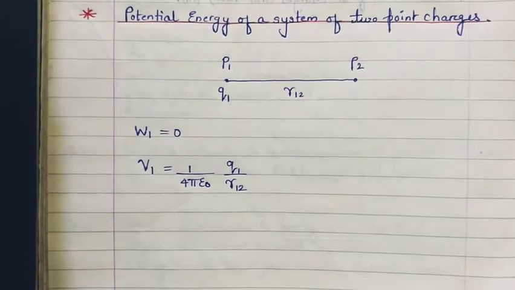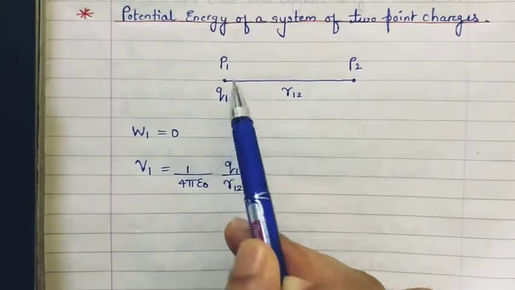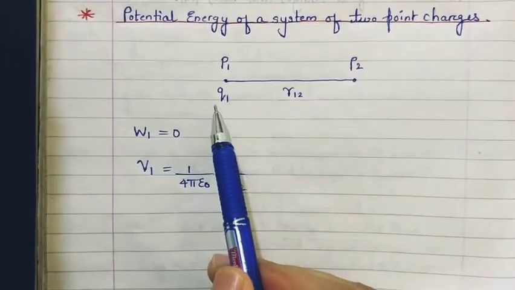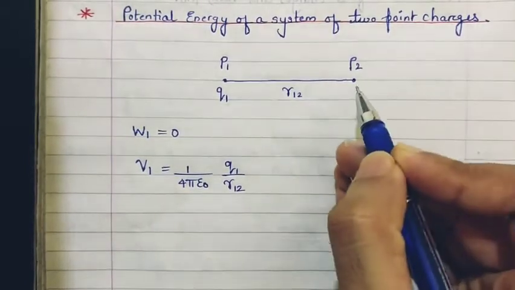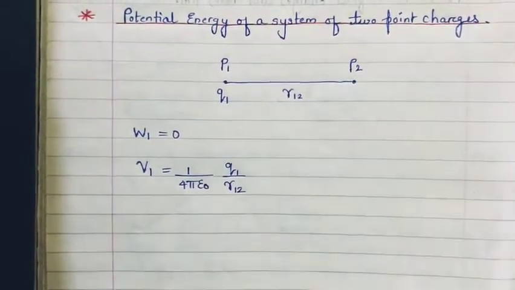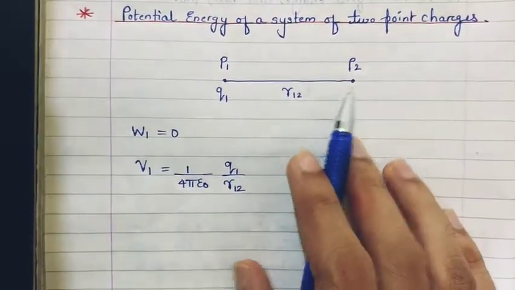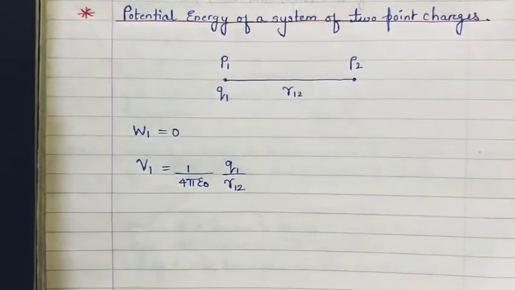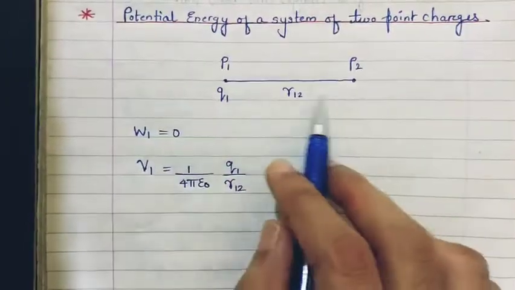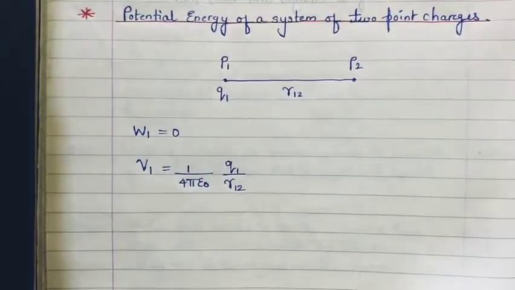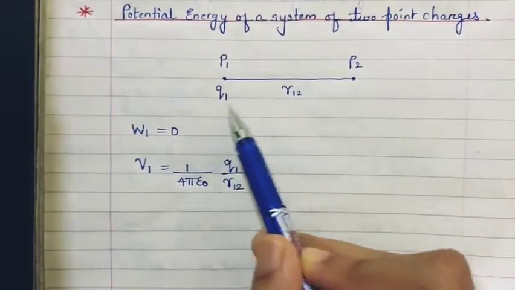Now what I do is I get my second charge, because my system consists of 2-point charges. The first point charge I got, the work done in getting that first point charge was 0 because there was no field present. But now when I get another charge from infinity to this point, there will be work done because there is an electric field present over here. There is some potential present over here against which we have to do the work. Obviously there is a charge present over here, so when I get another positive charge, there will be a force of repulsion. This charge is going to push it away. There was no one to push the first charge, so work done was 0. But now in this case, there is already this charge to push it away.